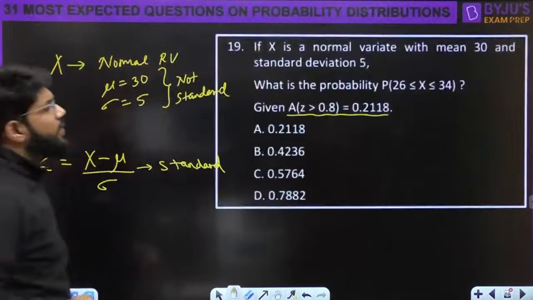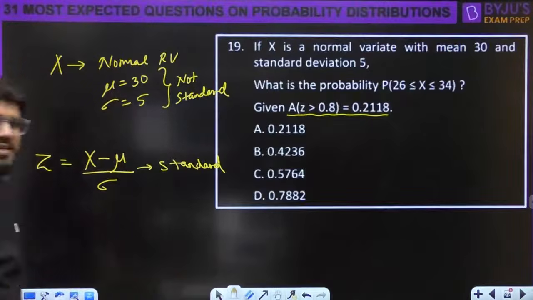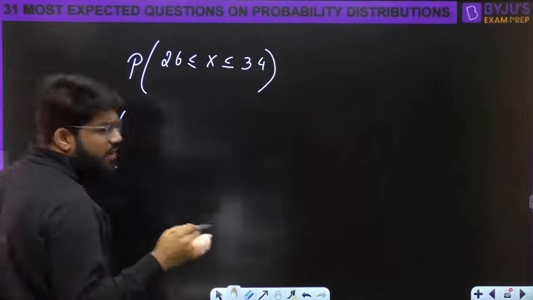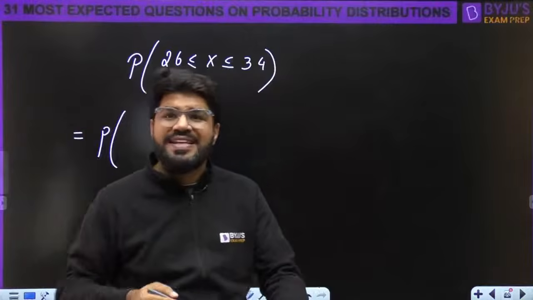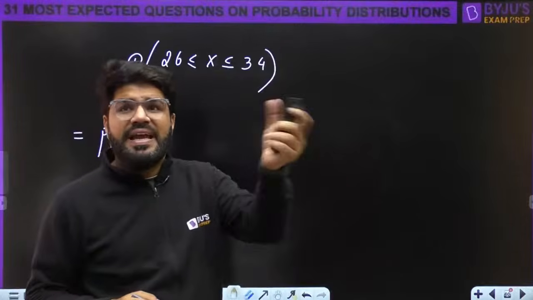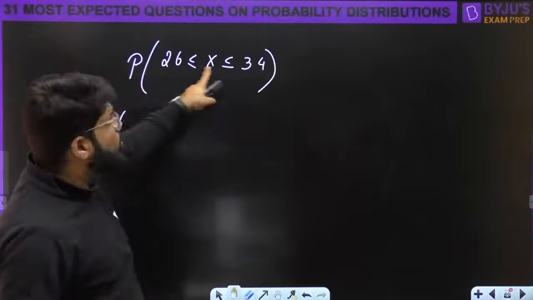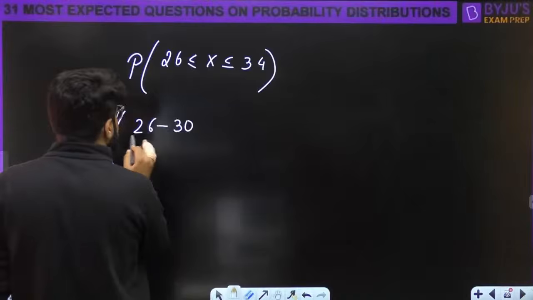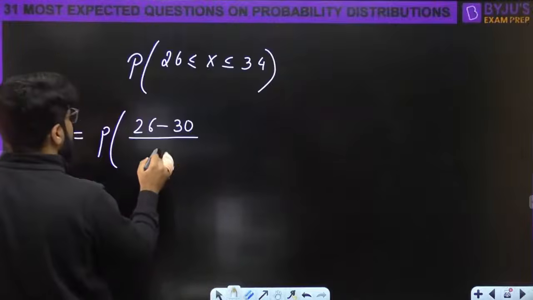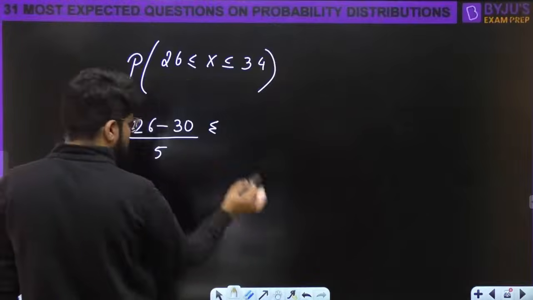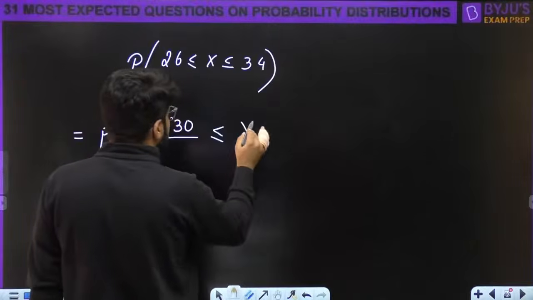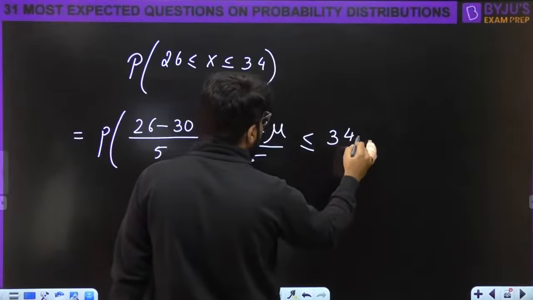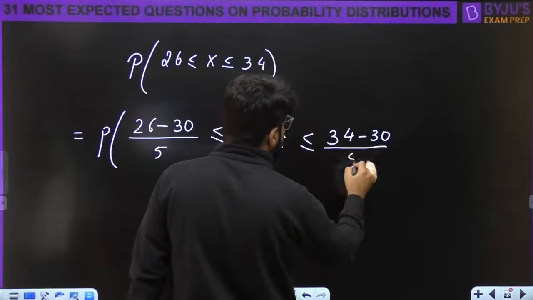यही बोला है ना, 26 से 34. 26 से 34 can be written as probability. I want to convert into standard. So (x minus mu) by sigma, but that calculation of minus mu upon sigma you have to apply on all sides of this equation. So 26 minus mu, which is 30 here, divided by sigma, which is 5, is less than or equal to (x minus mu) by sigma, less than or equal to (34 minus mu) by sigma.